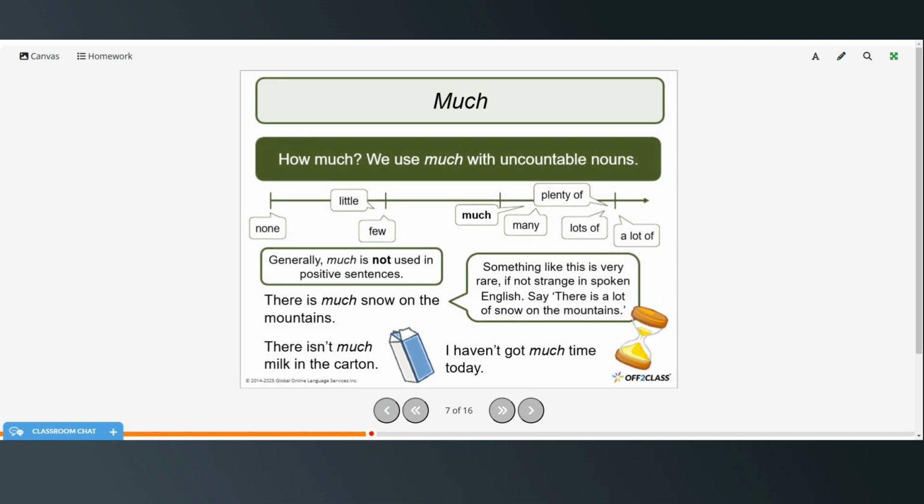So much, we use much with uncountable nouns. Generally, much is not used in positive sentences. There is much snow on the mountain. So something like this is very rare, if not strange, in spoken English. Most people would say there is a lot of snow on the mountains. There isn't much milk in the carton, and I haven't got much time today. So much is generally used with negative sentences.